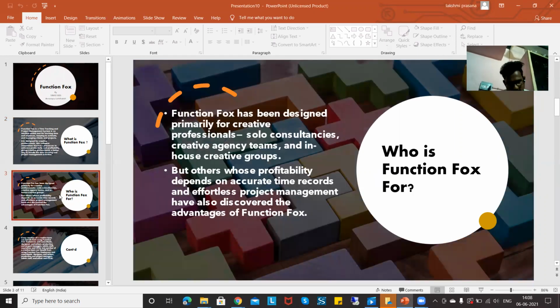Next, who is FunctionFox for? FunctionFox has been designed primarily for creative professionals, solo consultancies, in-house creative agencies, and in-house creative groups. But others whose profitability depends upon accurate time records and effective software project management have also discovered the advantages of FunctionFox.